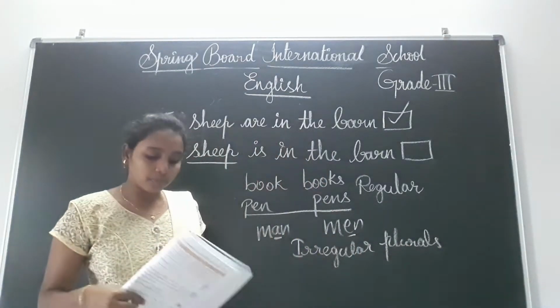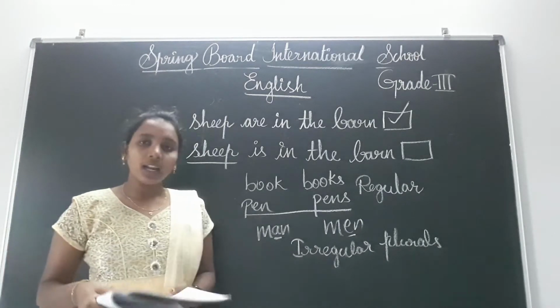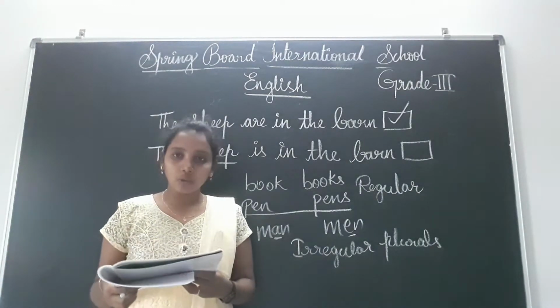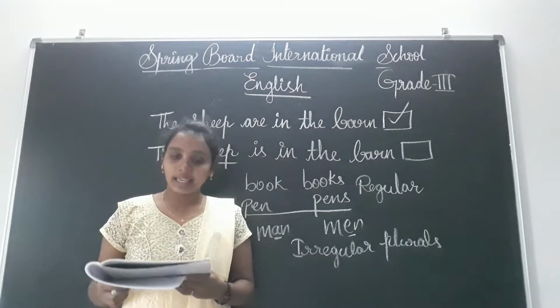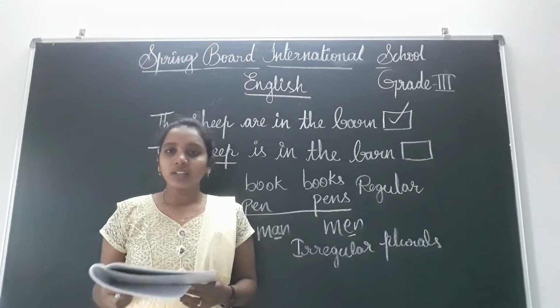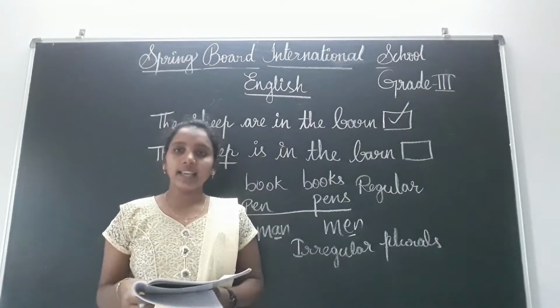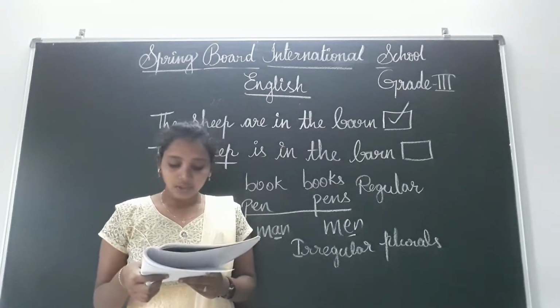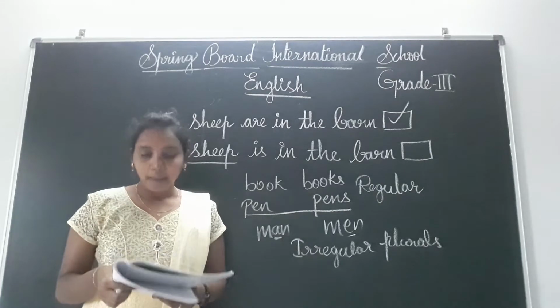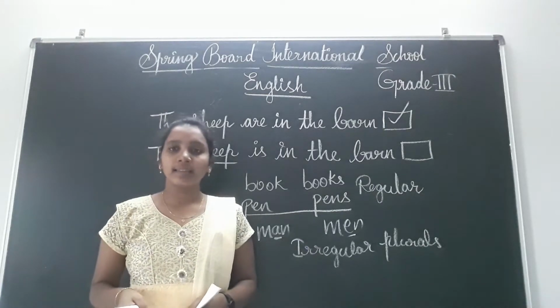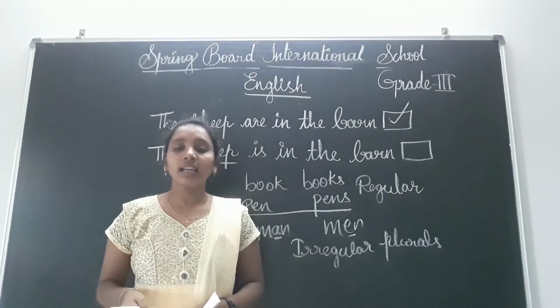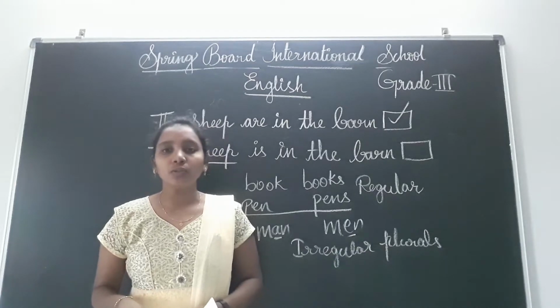See, irregular plurals: man, men; woman, women; goose, geese; child, children; foot, feet; die, dice; tooth, teeth; mouse, mice. Okay, children, these are the irregular plurals.